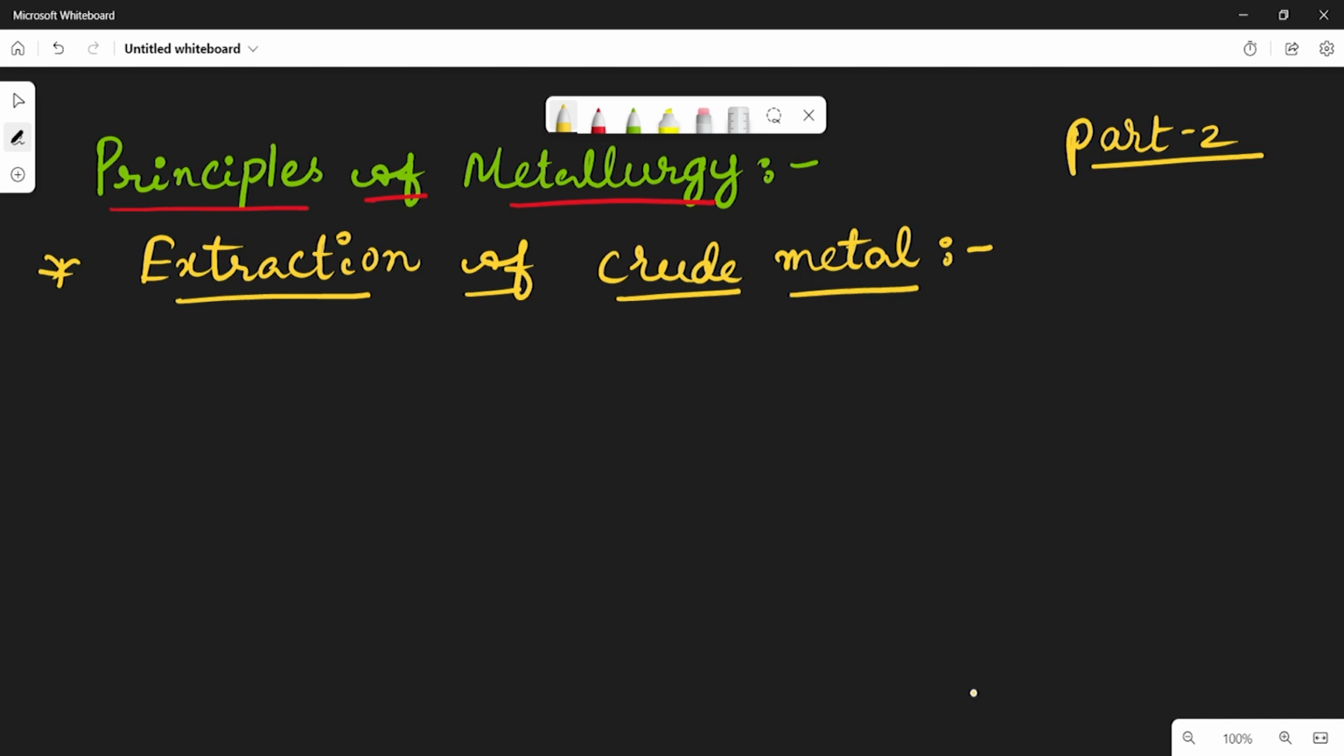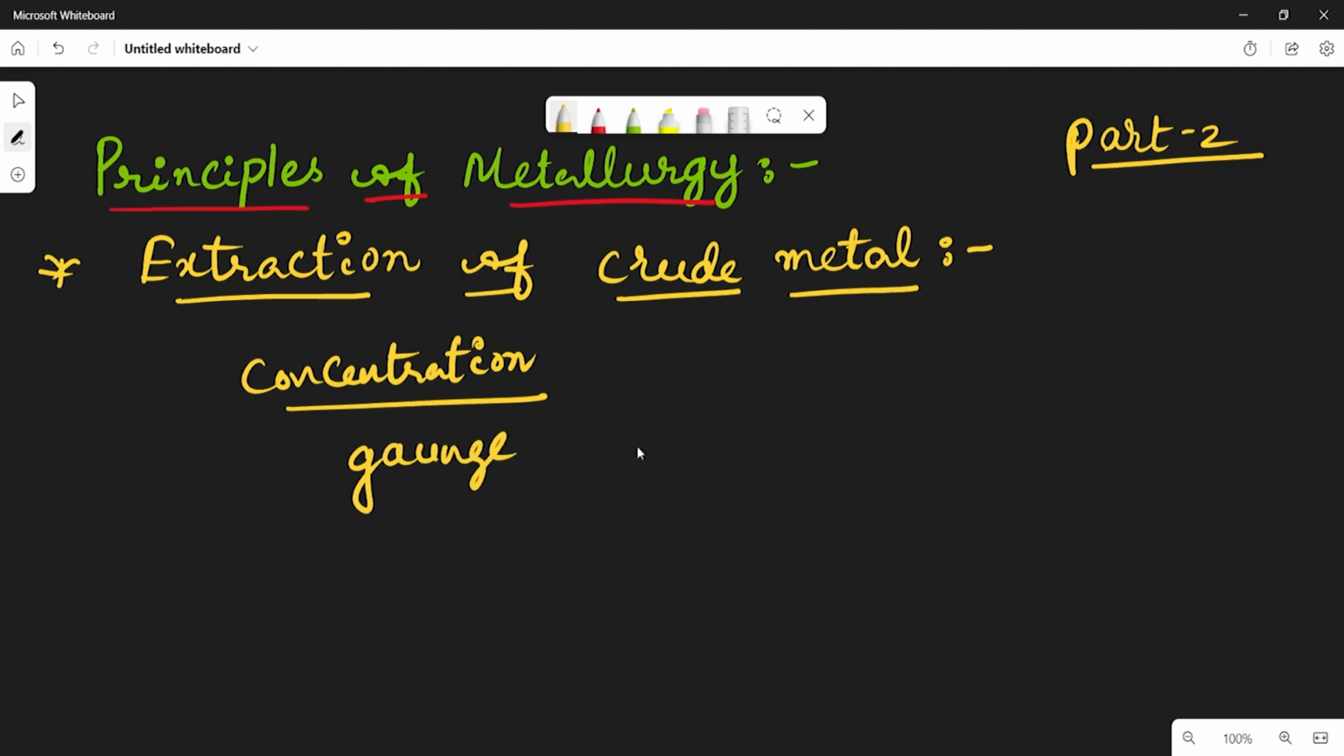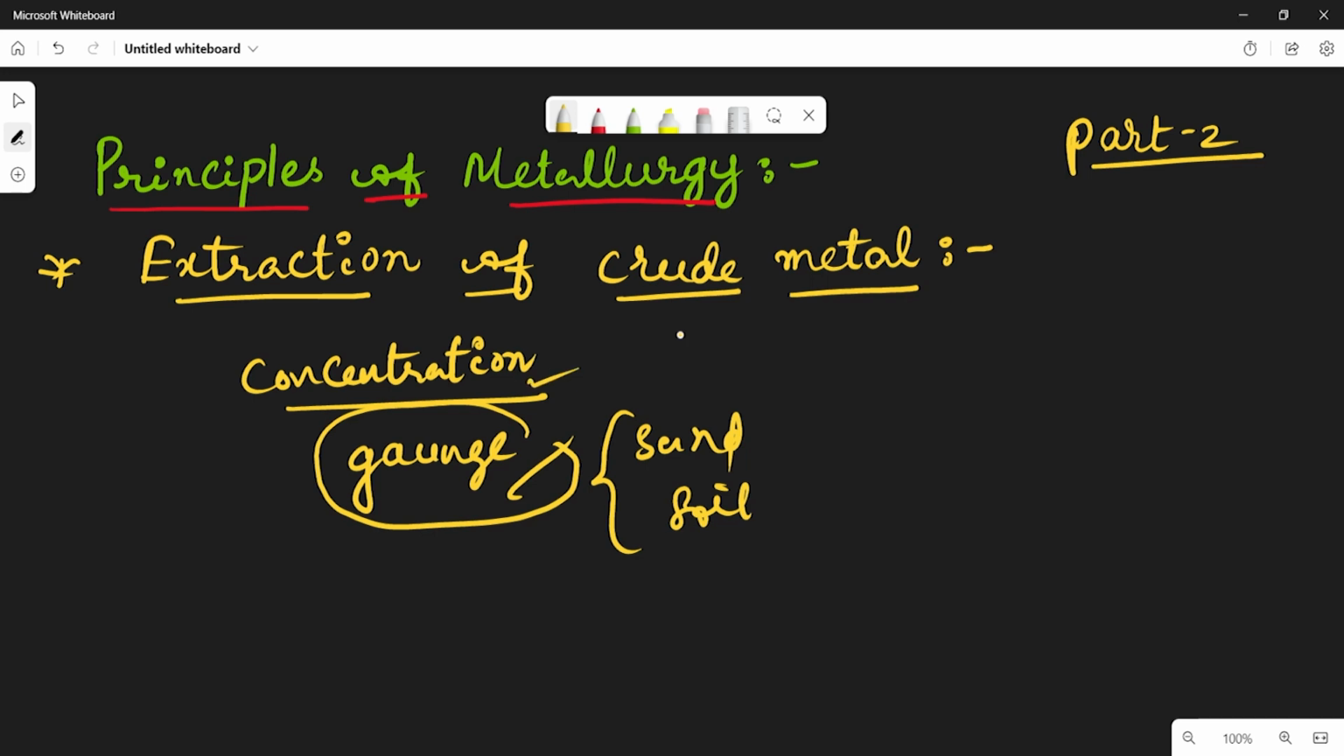So in the last video we discussed how the metal is refined, which means the concentration or dressing of the ore was discussed in the last video, right? In concentration, there are some impurities called gangue, for example sand and soil. How the gangue, the impurities or rocky material, will be removed from the ore is called the concentration method.